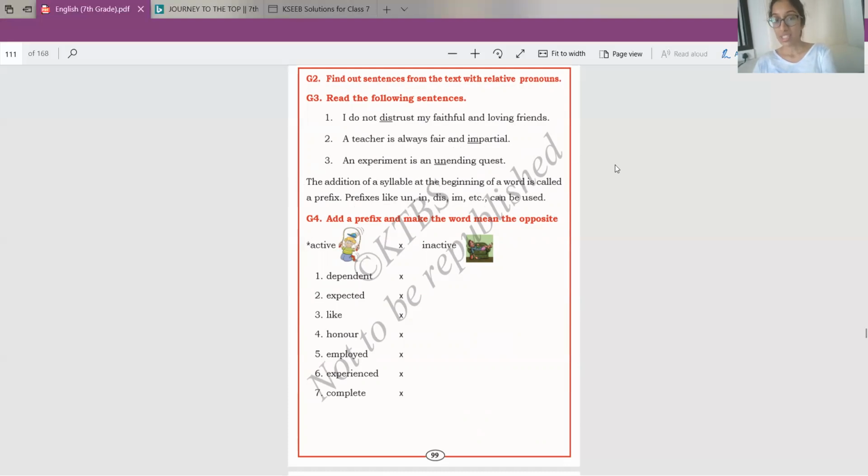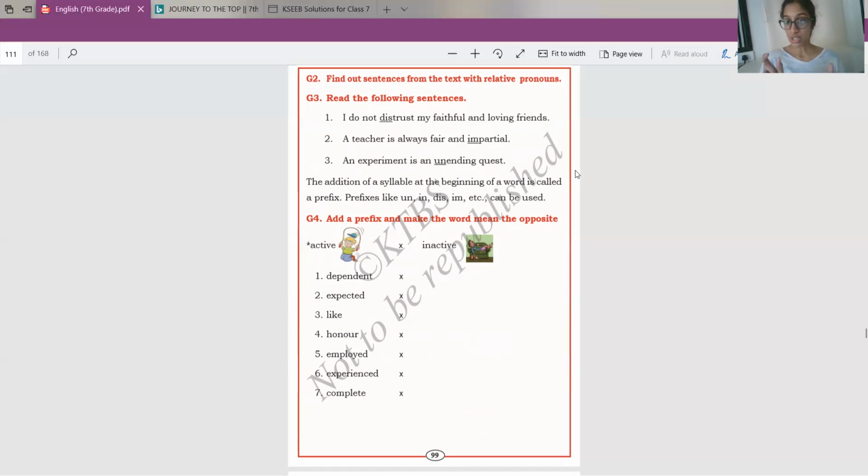So in these three sentences, the underlined ones, that is dis, im, and un, are called prefixes, because trust is a word, and dis is used before trust. So that means distrust. Trust means I believe in you. Distrust means I don't believe in you. So this is a prefix.